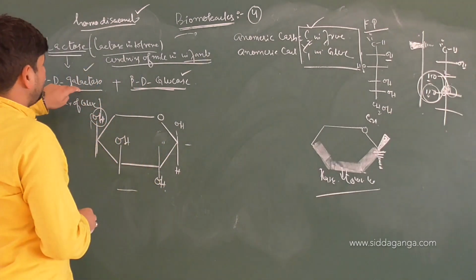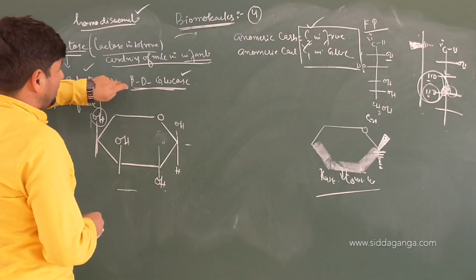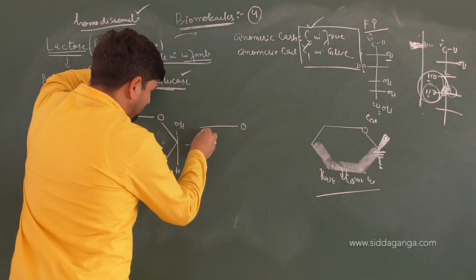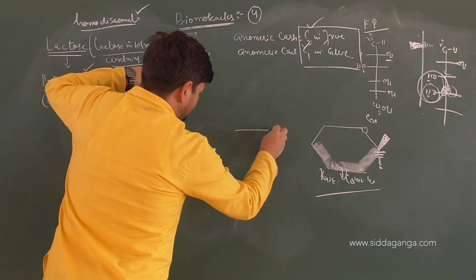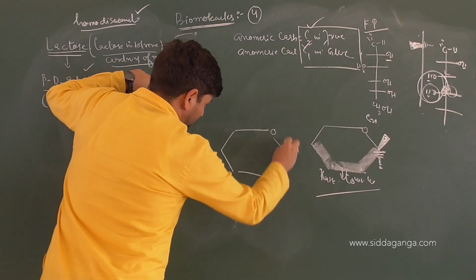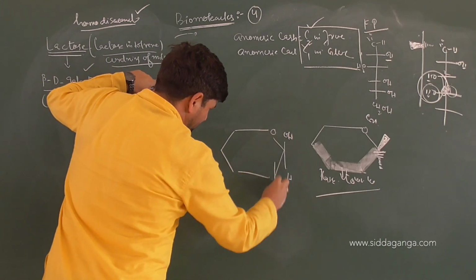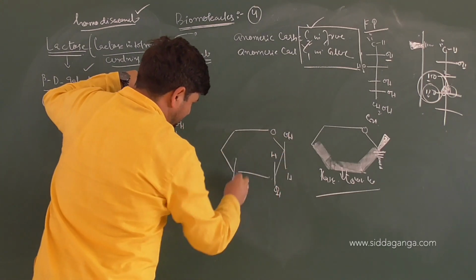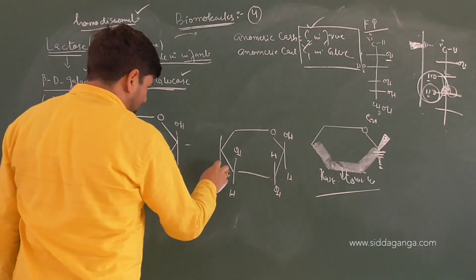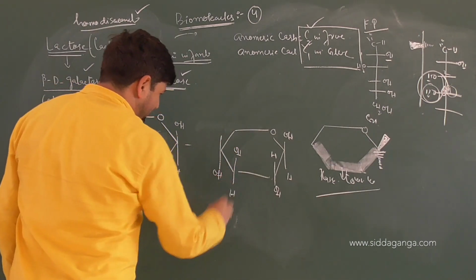Now this is beta D galactose. Now we have beta D glucose. In beta D glucose, the diagram is quite simple. I'll draw it a bit far. We know that OH above, H, we will get OH here, H, then you will have OH here, H, then which one will you have? OH here or down?